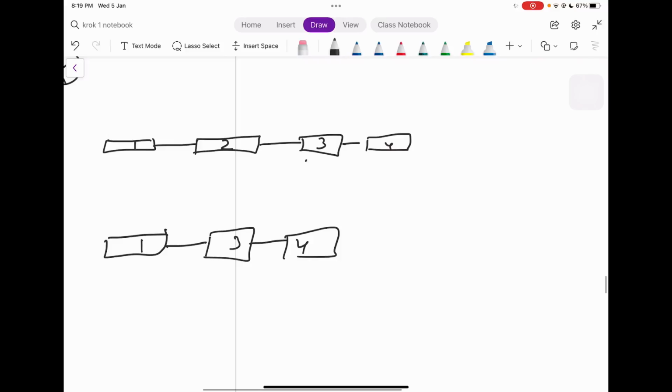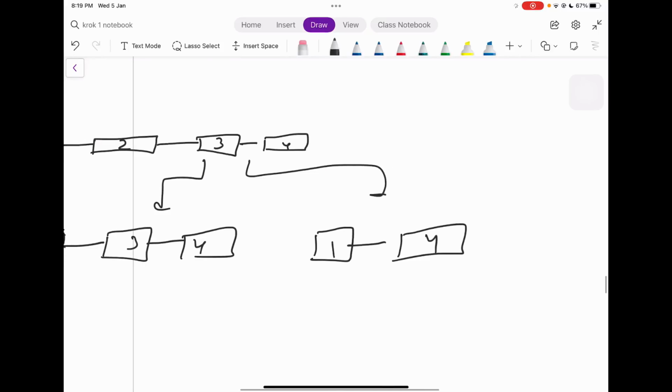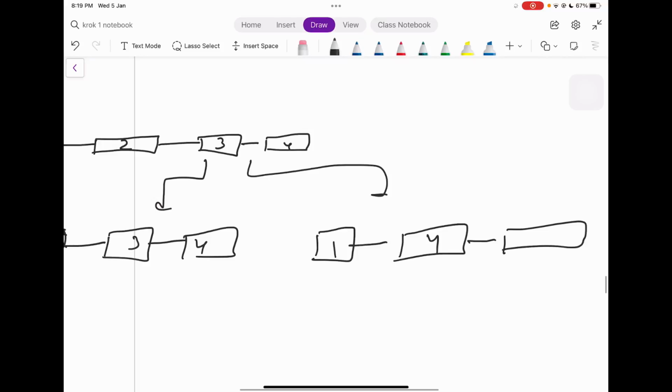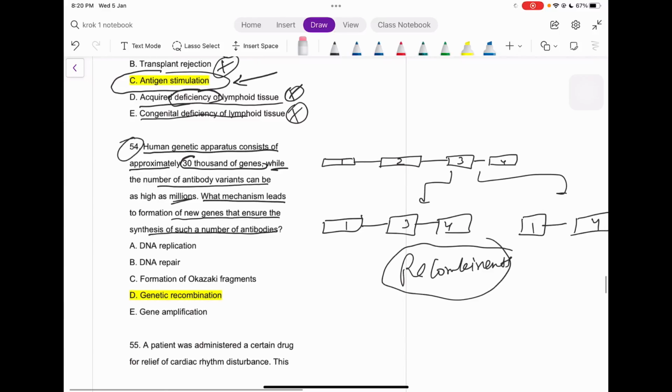In the other case, what can be possible inside our body? 1 can directly be connected to 4 sometimes, and thereafter it can be connected with 3. Just think about it in this example. So this is the recombination, right? The body is itself making recombinants of itself. That's why we have a lot of antibodies inside our body, right? So this is the only reason, that is genetic recombination, and that is our answer also.